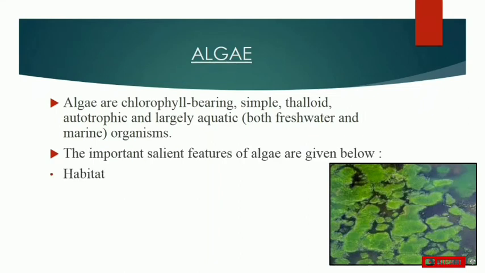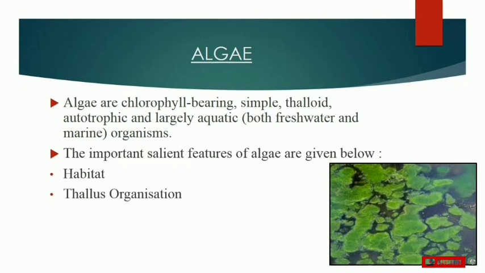First we'll discuss habitat, meaning where it is found. These are found in both freshwater and marine habitats. Some algal forms are also found in moist habitats like wet rocks, soil, tree trunks, etc. Some of them are also found in close association with fungi, that is lichen, which we already studied in our previous lecture. And it is also found on animals, for example on the sloth bear.